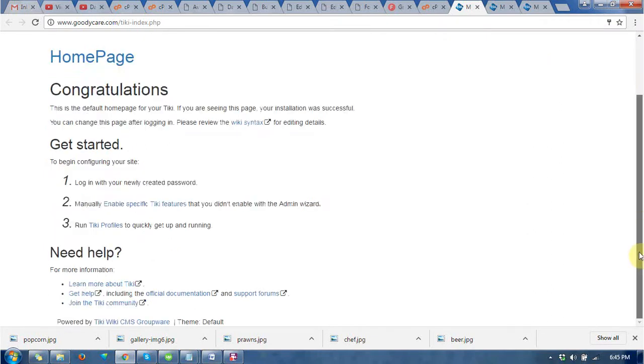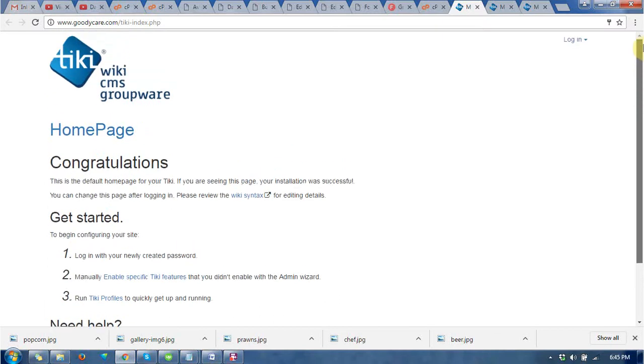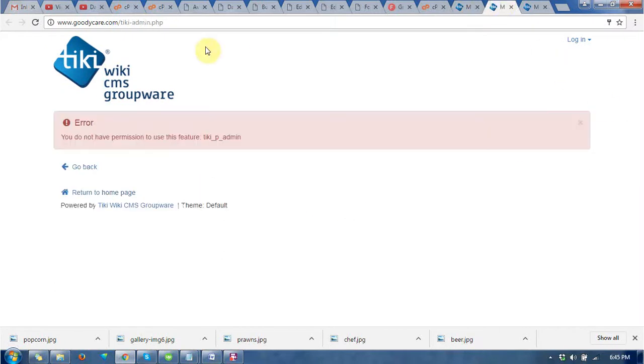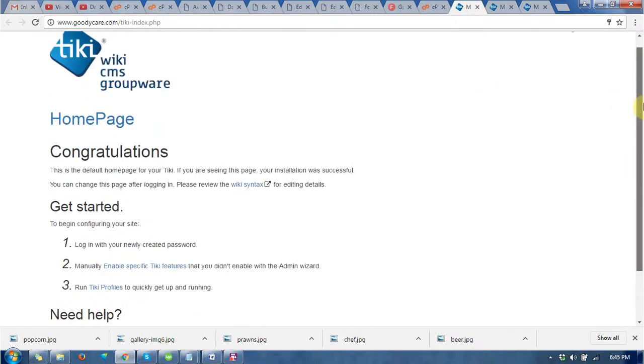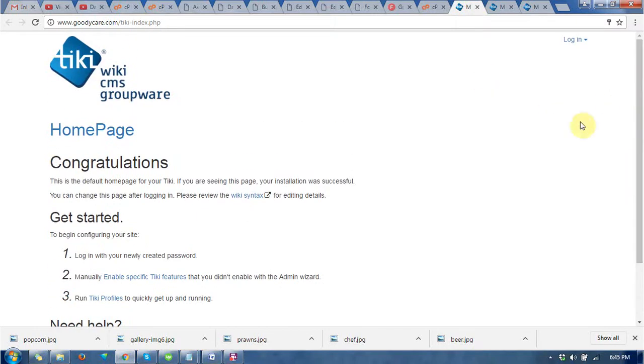install or set up the Tiki Wiki at your hosting in 2-3 steps. No uploading and downloading requirement for that. You can change the content of the home page and create another page by logging in here. So you need to log in before changing the home page and everything.